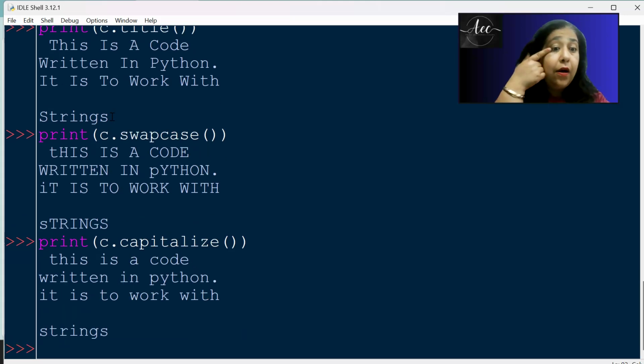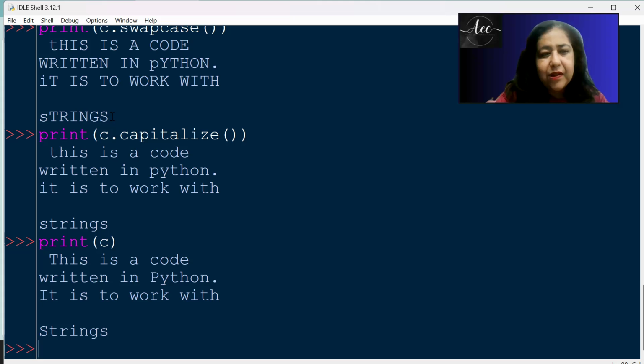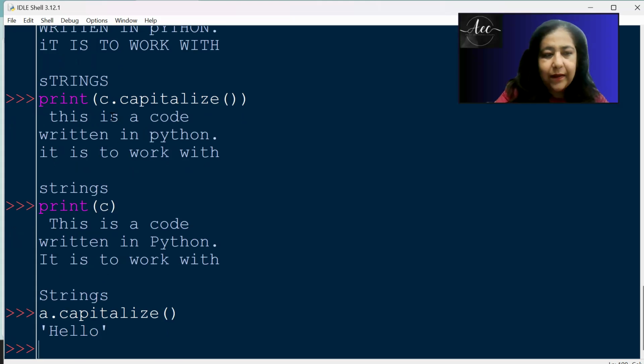Then I have capitalize. Capitalize is like the first letter of the string becomes capital. Since it is multiple sentences, each sentence should be capital. Maybe I have given a space before this. Since there is a space, that's why it's not capital. But otherwise, that's the purpose of capitalize. So if I call A.capitalize, I'll get Hello. But if you have something like hello, or you had thank you already,